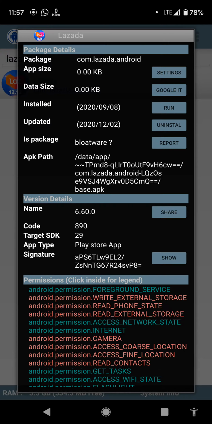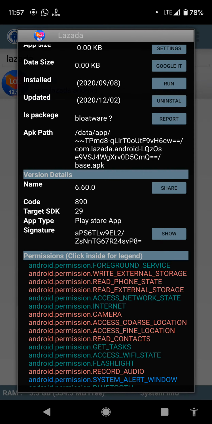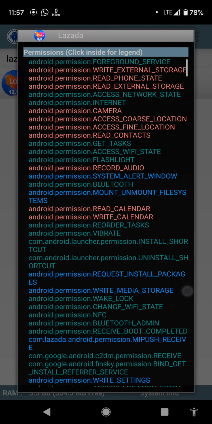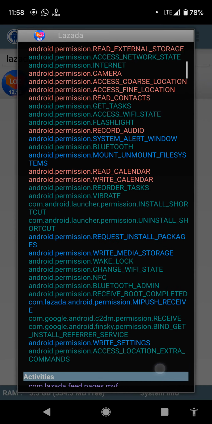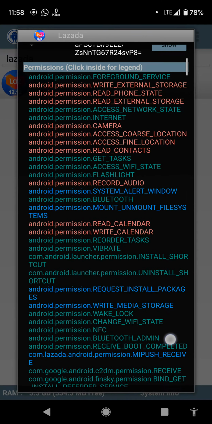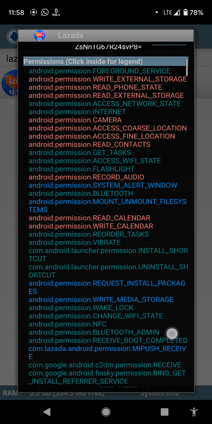Okay, this application is supported by Lazada and is also available at the Play Store, and this version is 6.60.0, and it has three types of permission. For the dangerous permission, we have write external storage, read phone state, read external storage, camera, access coarse location, access fine location, read contacts, record audio, read calendar, and write calendar.